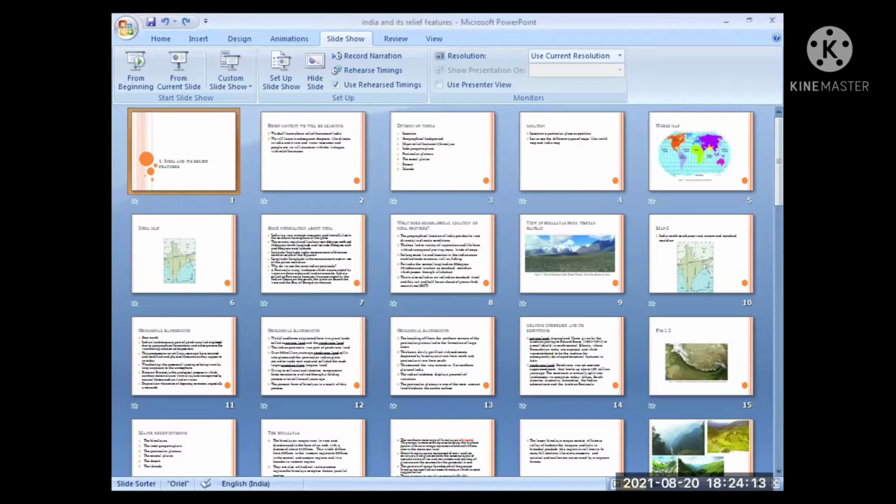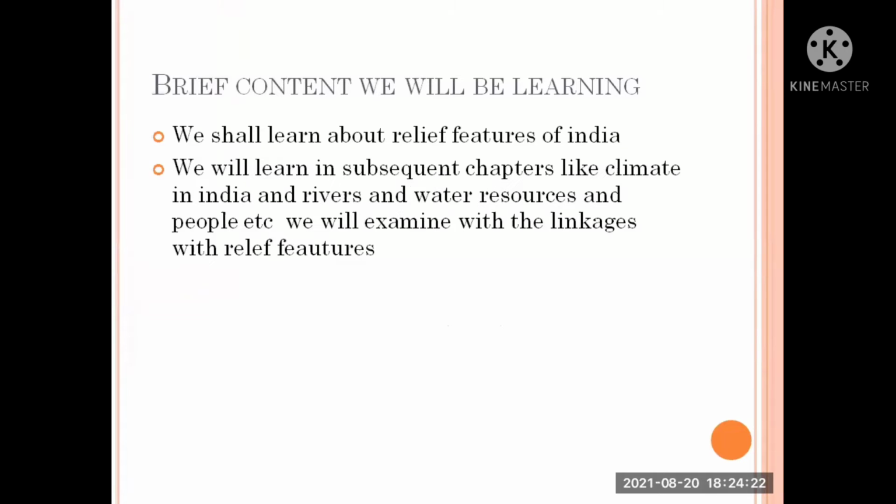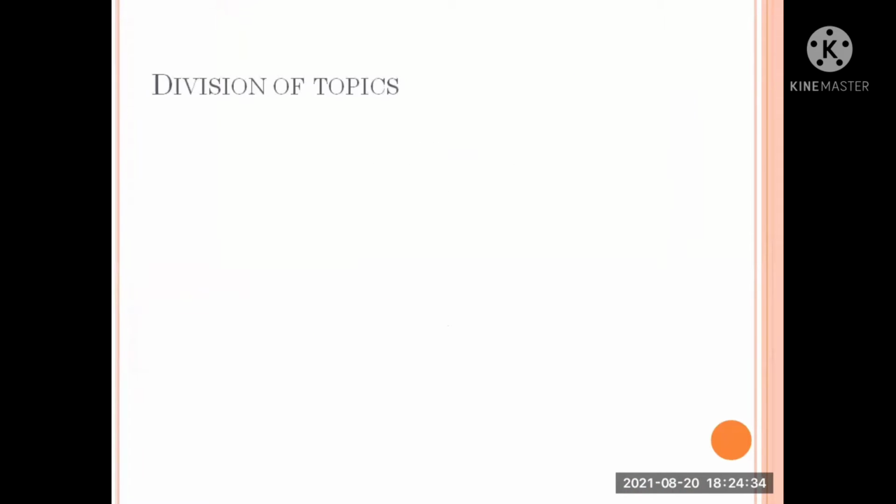Let us learn about India and its relief features. Class 10, Chapter 1. Briefly, I will explain what we will be learning: the relief features of India. In subsequent chapters we will learn about climate in India, rivers and water resources, and people, and we will examine them with linkages to relief features.